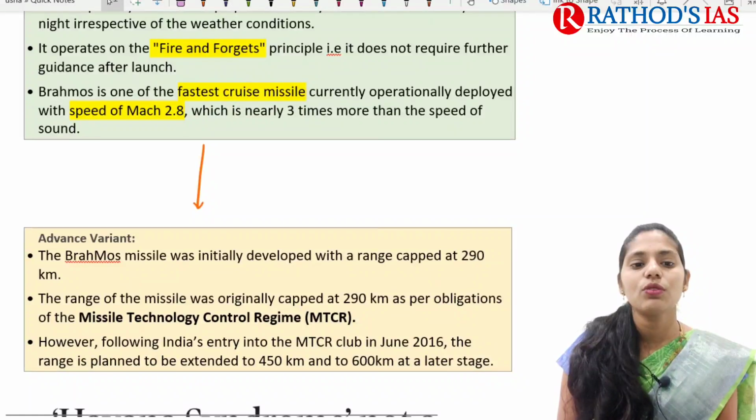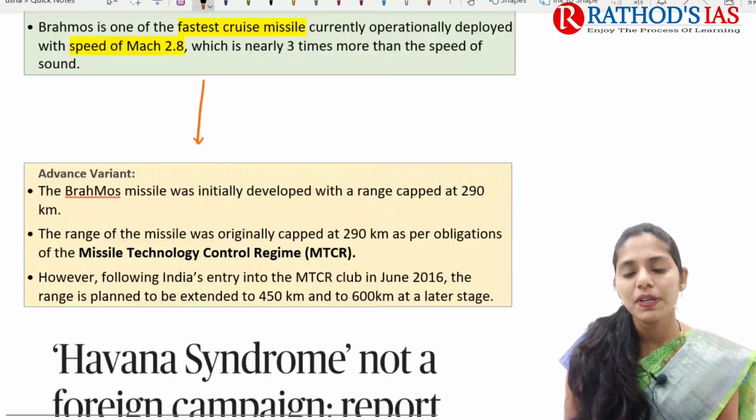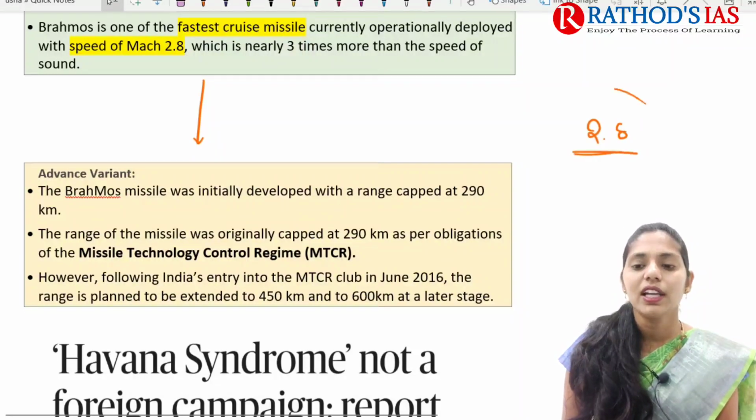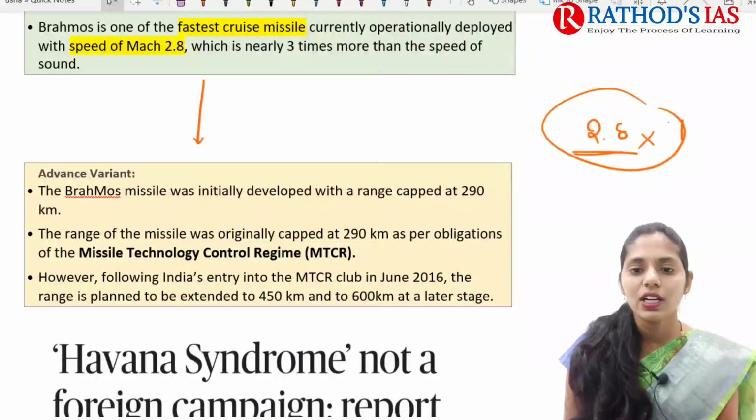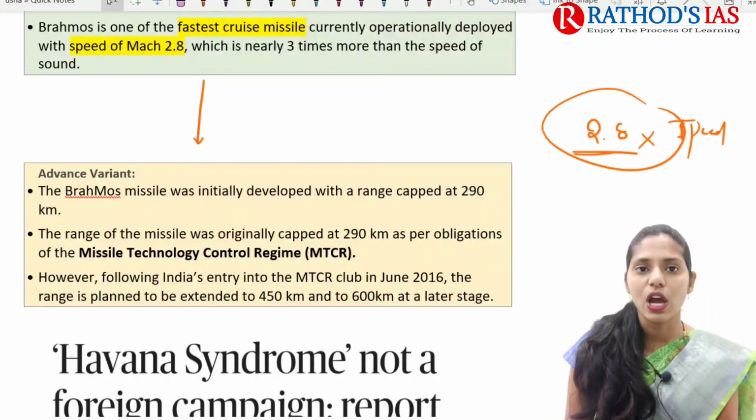And this Brahmos is one of the fastest cruise missiles. If you're talking about speed, it is like 2.8 Mach. That means 2.8 times the speed of sound.